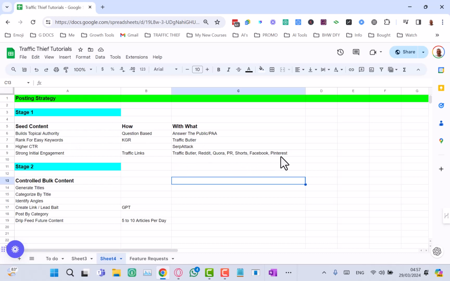Now, you don't have to do all of these, but we will do videos to show you how to do them. You can cherry pick. Okay, if you've got Traffic Butler, you'd probably be okay just using Traffic Butler for the Reddit traffic ops tool. And you can take it further by using the same kind of information for Quora. Okay, if you want to add some referral domain backlinks, get 200, 400 backlinks to your websites, you can use a press release campaign. If you've got Niche Blaster, you can create some YouTube shorts very, very quickly, or any YouTube shorts tool will do.